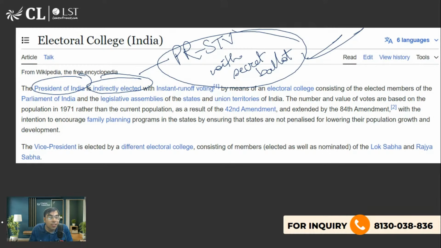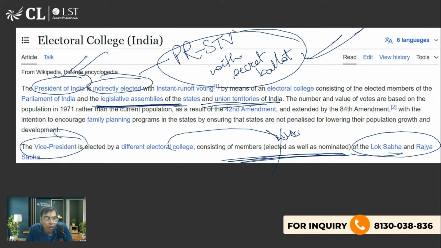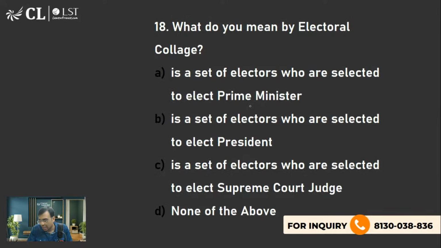But that is not the case with the vice president election. When vice president elections happen, all MPs of Lok Sabha and Rajya Sabha go and vote, irrespective of whether they are elected or nominated. But legislative assembly members do not go and vote. No MLAs go and vote for the vice president election. But in the president election, elected MLAs of legislative assemblies go and vote, even from union territories. For example, Delhi, Jammu and Kashmir, and Puducherry have legislative assemblies, so they also go and vote. Are you clear?